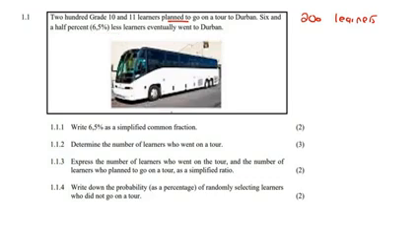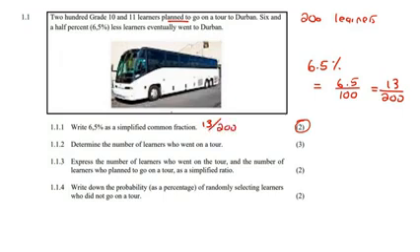Okay, so the first question says, write 6.5% as a simplified common fraction. The first thing we need to know is that 6.5% is the same as 6.5 out of 100. Because it's only 2 marks, you could literally type this on your calculator now, and it will simplify it for you. You would end up with 13 over 200. So there is your answer, 13 over 200.